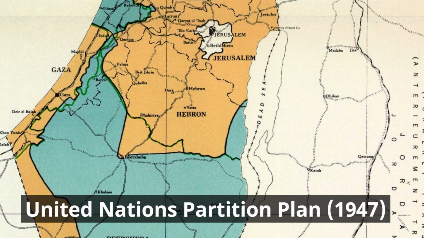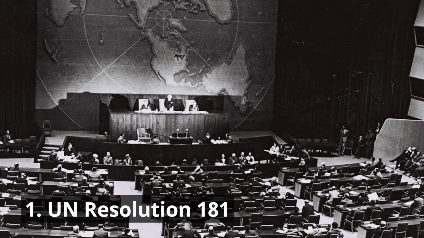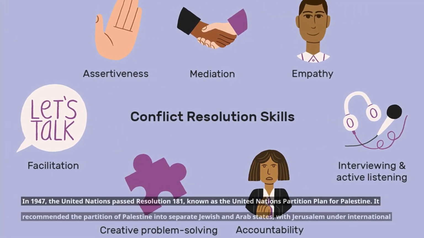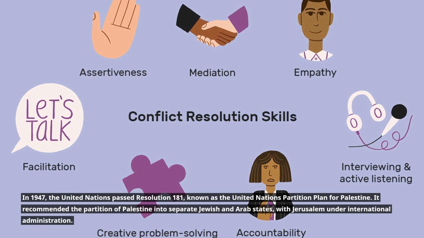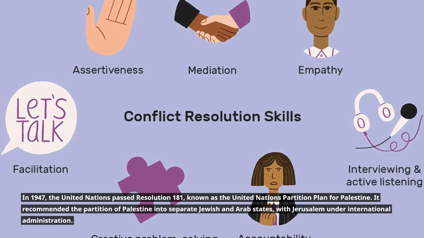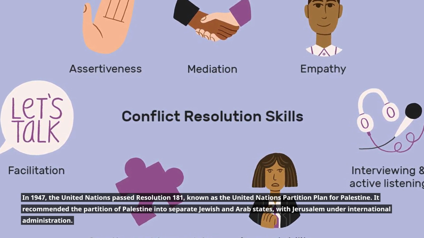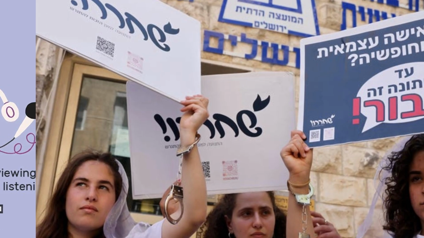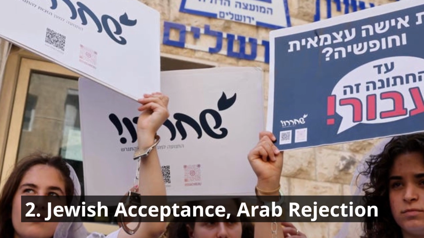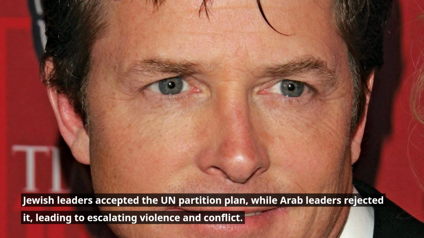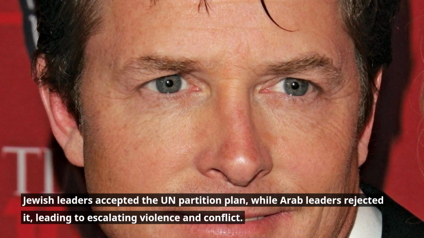United Nations Partition Plan, 1947. 1. UN Resolution 181. In 1947, the United Nations passed Resolution 181, known as the United Nations Partition Plan for Palestine. It recommended the partition of Palestine into separate Jewish and Arab states, with Jerusalem under international administration. 2. Jewish acceptance, Arab rejection. Jewish leaders accepted the UN partition plan, while Arab leaders rejected it, leading to escalating violence and conflict.